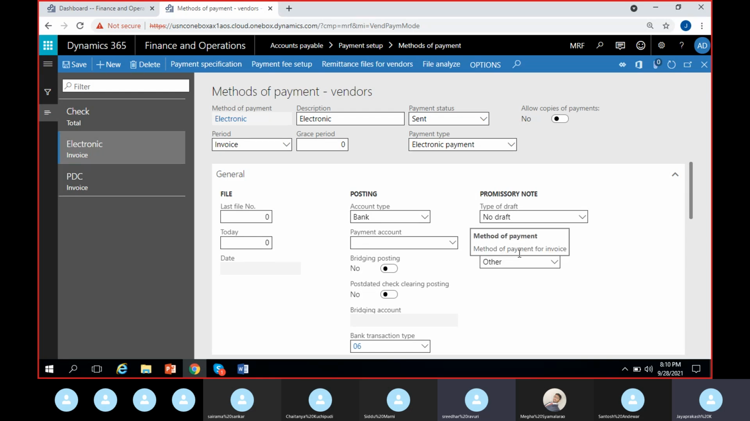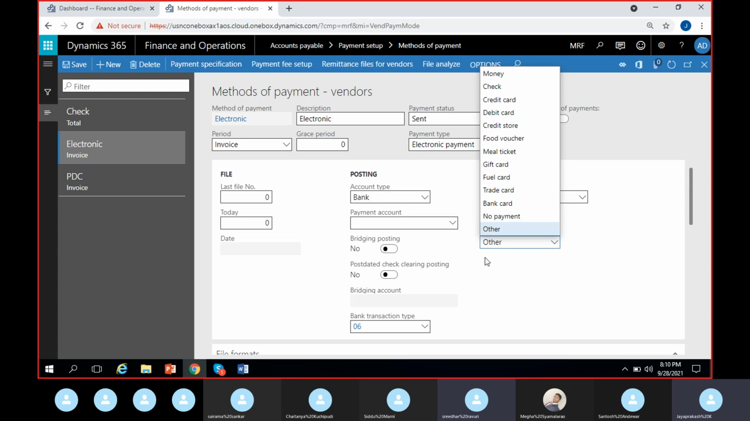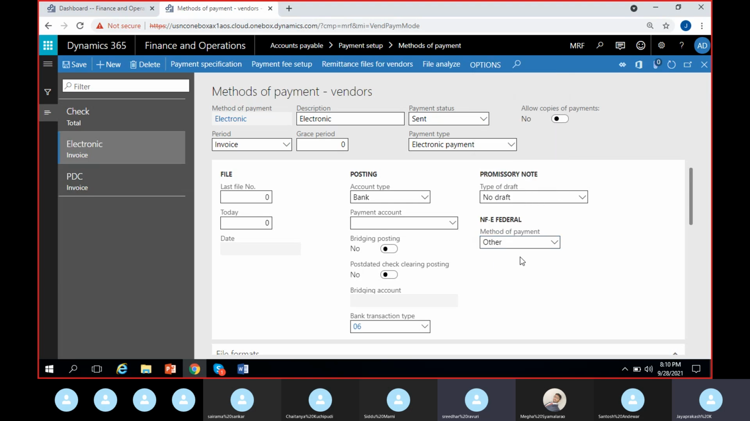So this one is only for US NFE federal, not compulsory. That is an optional selection. So you can select if you have this electronic method of payment here. You can select electronic method of payment. I don't see any electronic method of payment. I see money, check, credit card, debit card, credit store, food voucher, meal ticket, fuel card, trade, something like that. So I can select other here, which is appropriate.